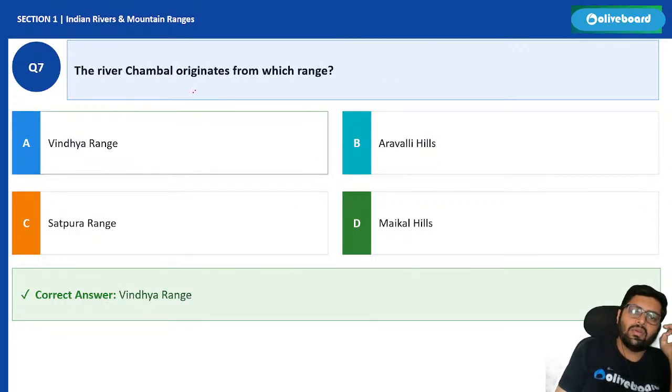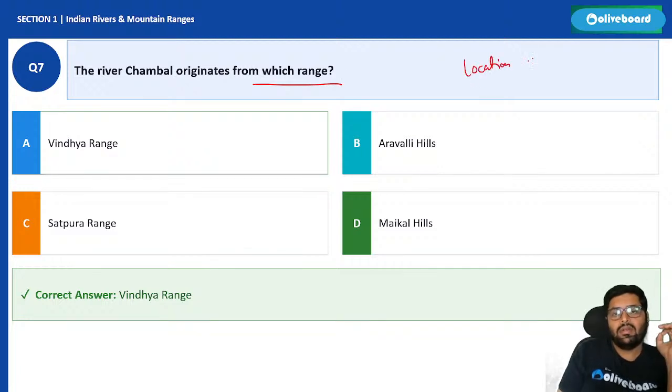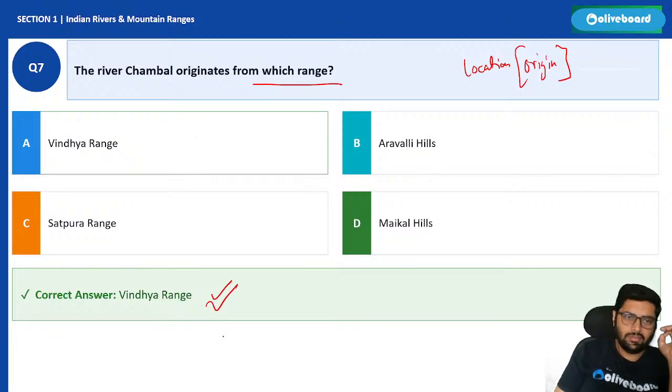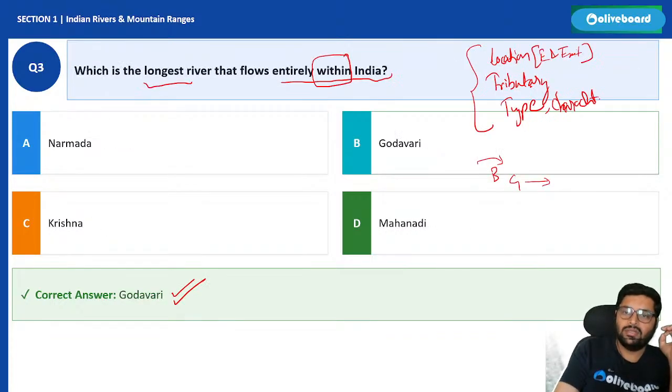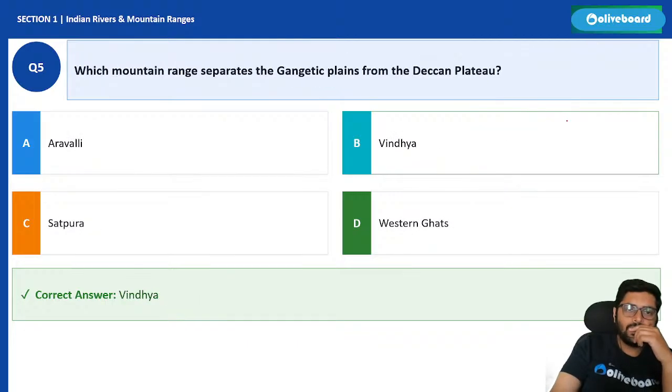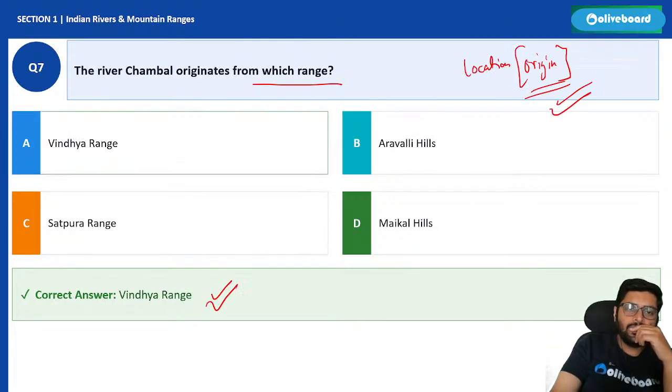The river Chambal originates from which range? I told you location is important. Origin. Where is the river Chambal originating from? It originates from the Vindhya range. So the origin of the river is also very important. When we write location here, we should write origin also. So river Chambal originates from the Vindhya range.